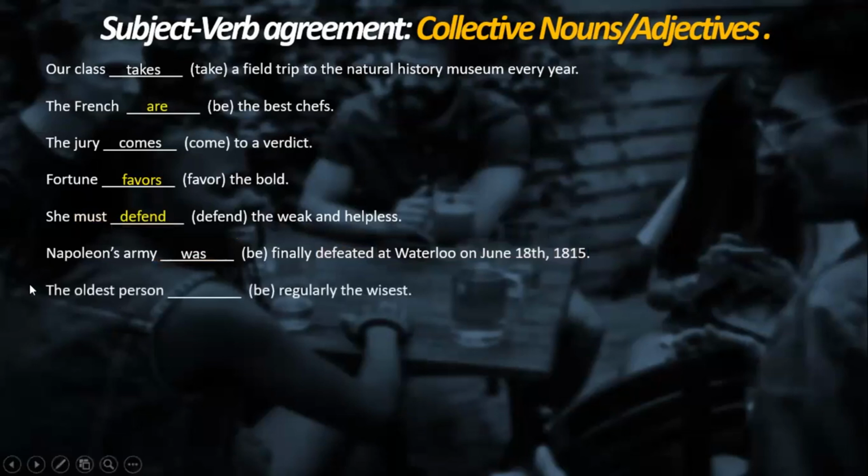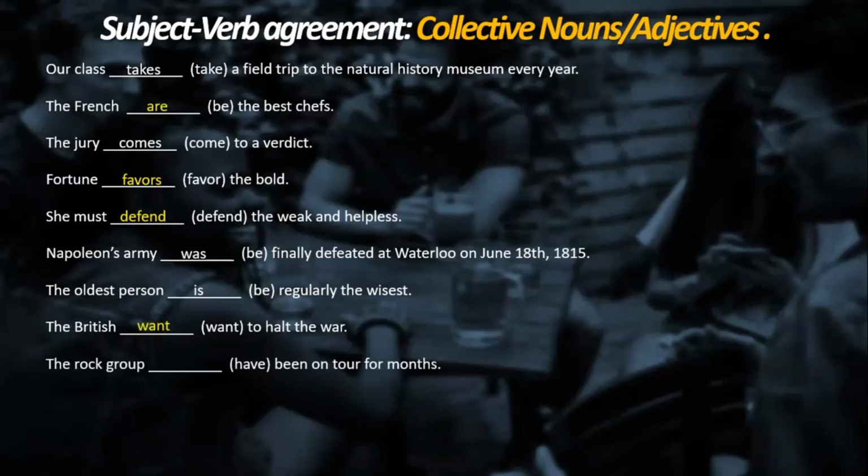Don't worry. What about the next one? The oldest person is regularly the wisest. The wisest, yes. Because we have a superlative, we know that this is singular. Let's continue. The British want to hold the war. Want or wants? Plural. Want, exactly, without the S. It's plural because we're basing this on a collective adjective, the British.